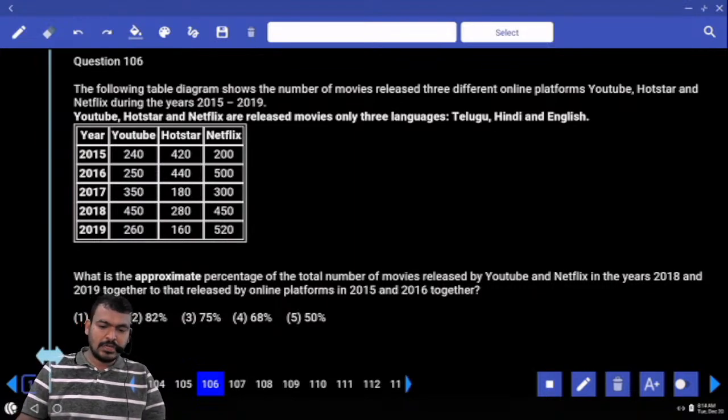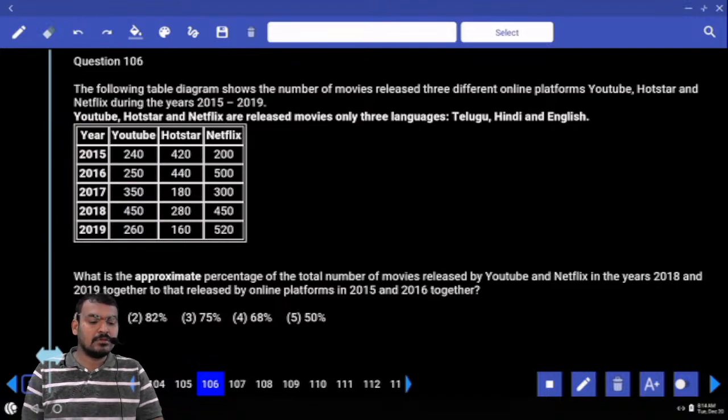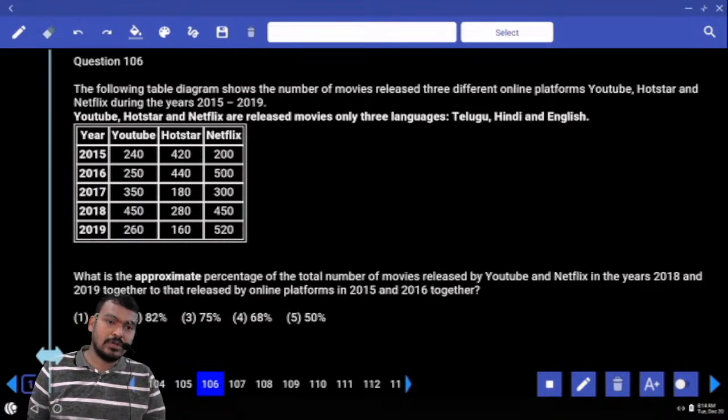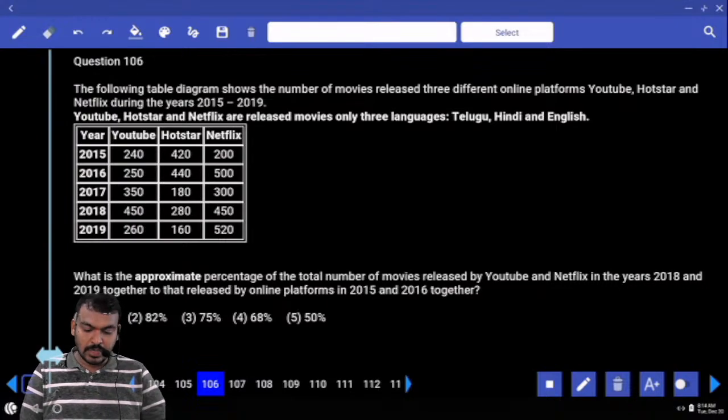And here, only 3 languages or only 1 language? 3 languages. What is the first one? 2015: YouTube 240, Hotstar 420, Netflix 200. What is the first question? What is the approximate percentage of the total number of movies released by YouTube and Netflix in the years 2018 and 2019 together, to that released by online platforms in 2015 and 2016 together?